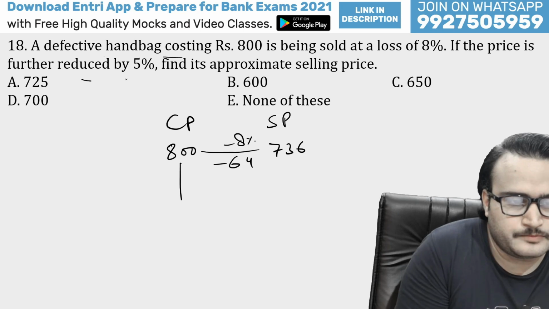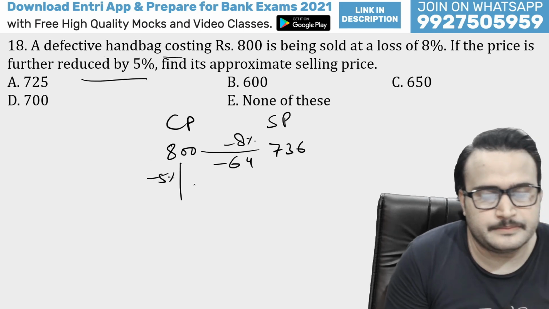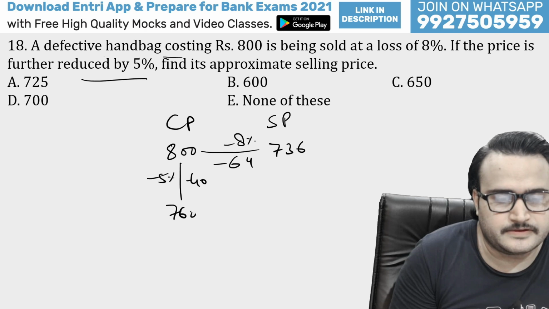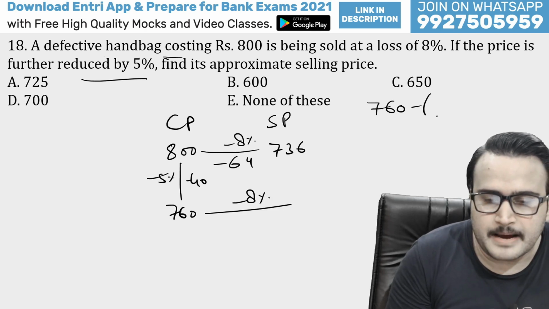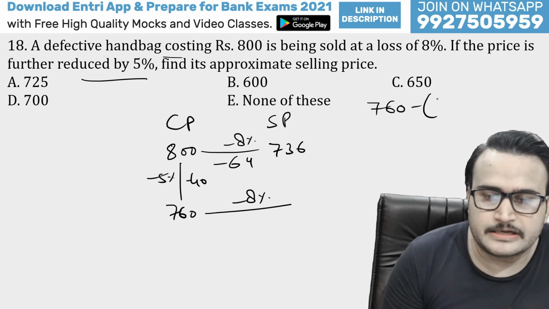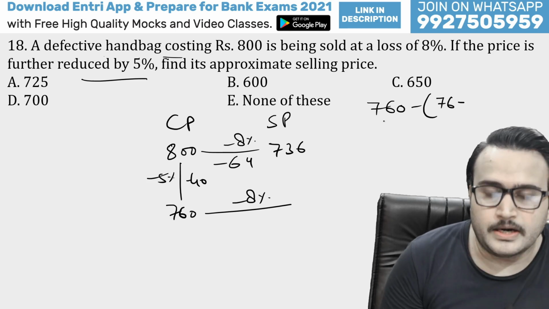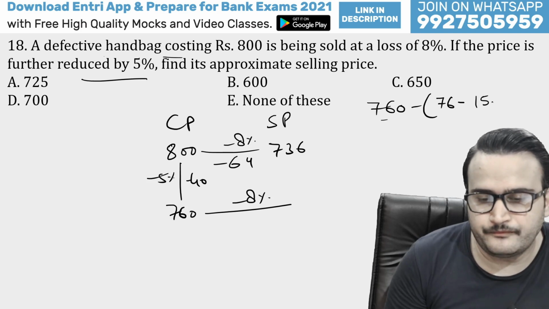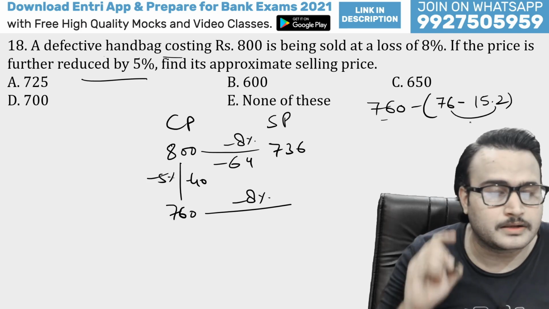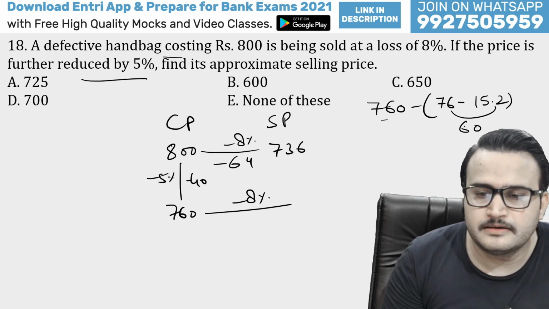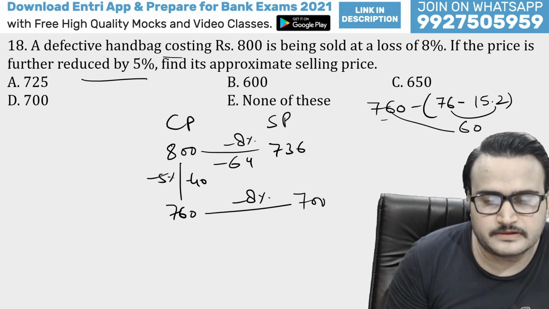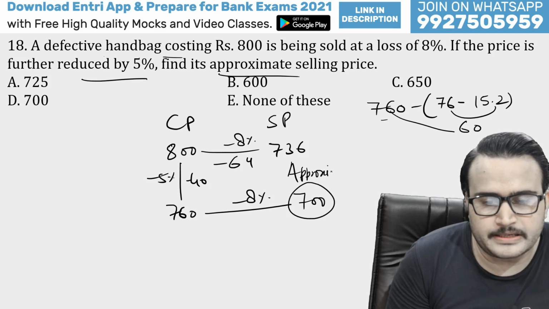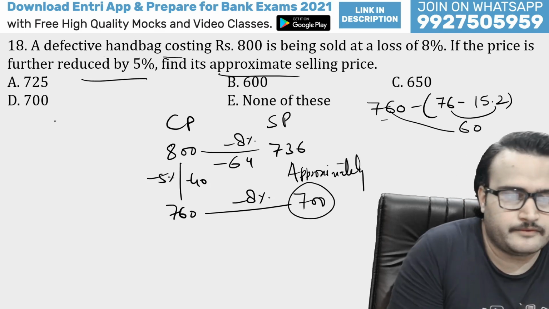And now this price has been reduced by 5%. 5% means minus 40, so 760 is here right now. So minus 8% of this value will be what, guys? 760 minus 10% of this value, that means 76, minus 2% of this value, that means 15.2. So guys, this is almost 60. 760 minus 60 will be 700. So this is around 700 because approximate is given here. So approximately 700 will be the right answer.